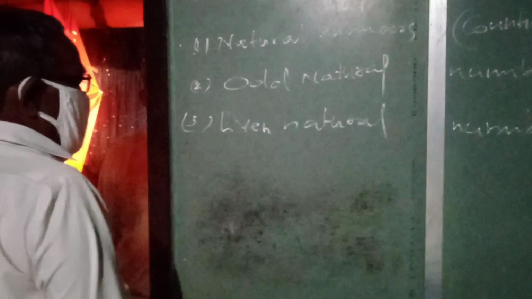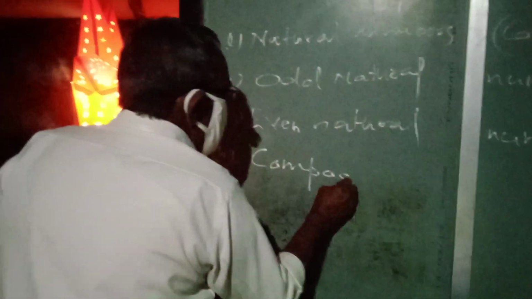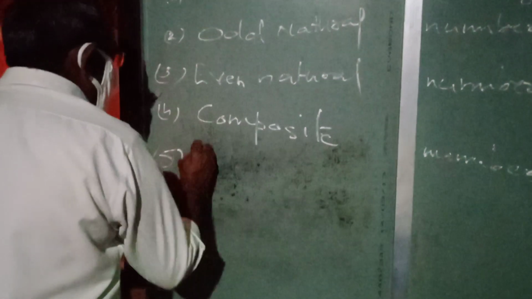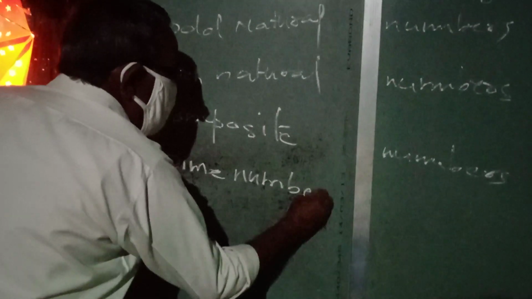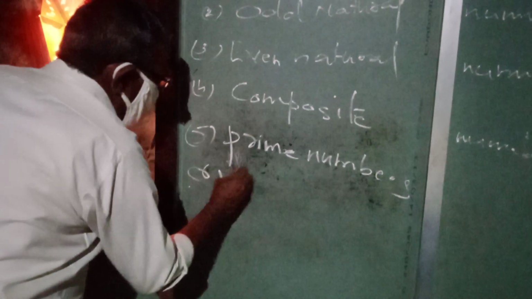So natural numbers, or otherwise called counting numbers, then odd natural numbers, even natural numbers, composite numbers, then prime numbers, then sets.